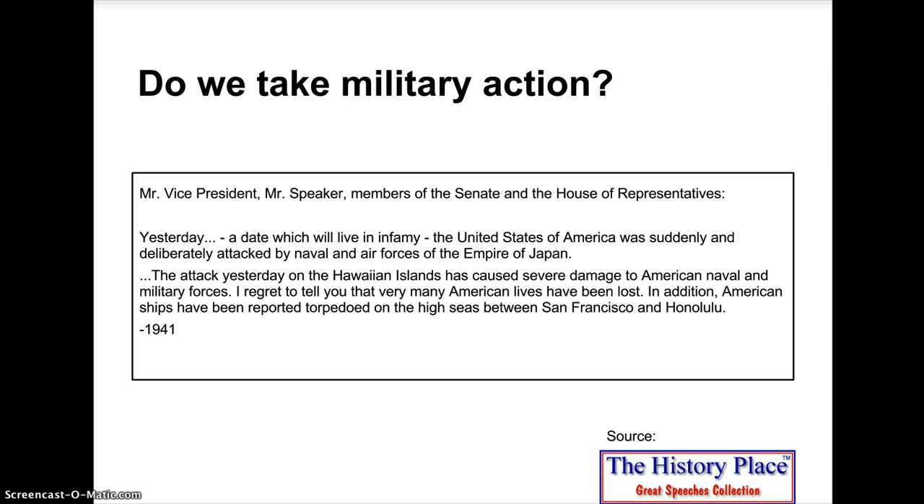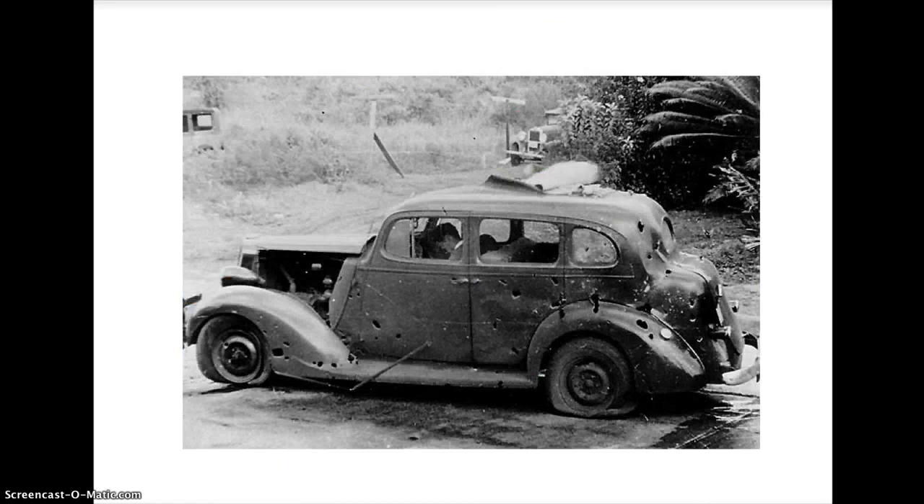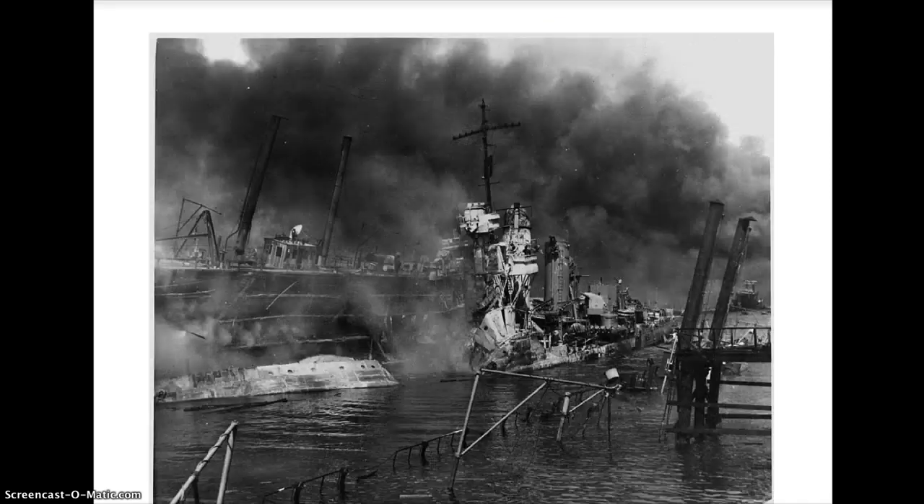The first event we're looking at is Pearl Harbor, and this is a quote from a speech from President Franklin D. Roosevelt about what occurred at Pearl Harbor. We're also providing an informational graphic map for students and pictures for them to analyze so that they can determine themselves whether they believed that America should or should not take military action with this event.